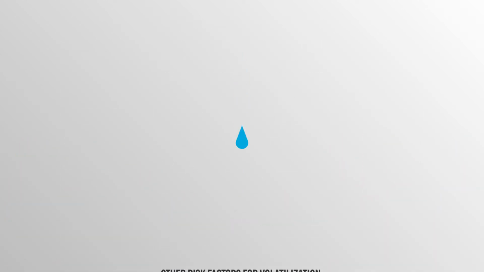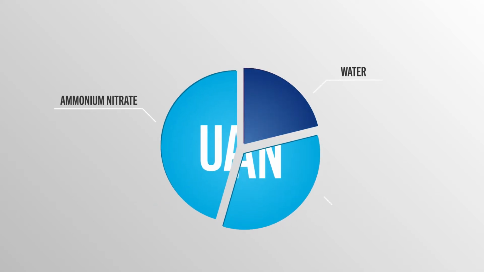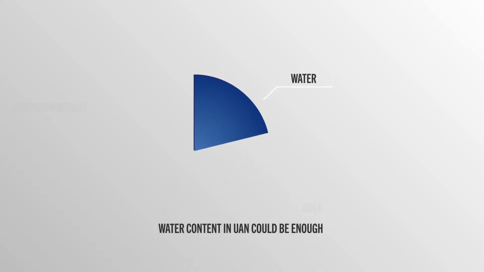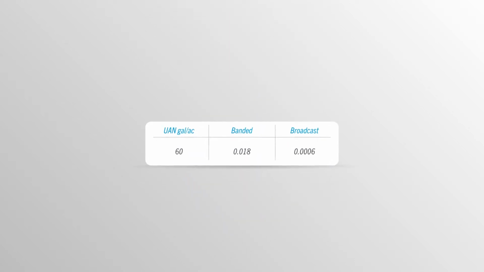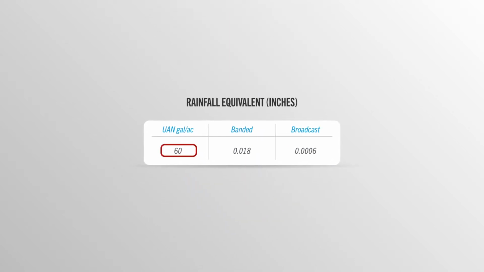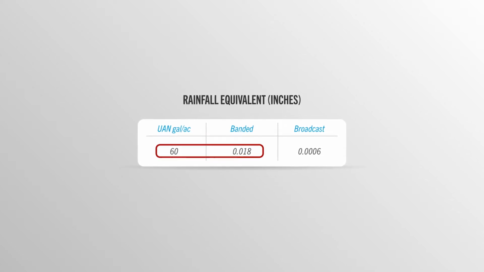It's also a common belief that the water content found in UAN is enough to prevent losses, when in fact the water content in UAN could be enough to be the catalyst for volatilization losses if not adequately incorporated. For example, if UAN is banded at a rate of 60 gallons per acre, this is the equivalent of 18 thousandths of an inch of rain. And if a grower were to broadcast 60 gallons per acre, the moisture content in UAN is equivalent to only 6 ten-thousandths of an inch of rain.